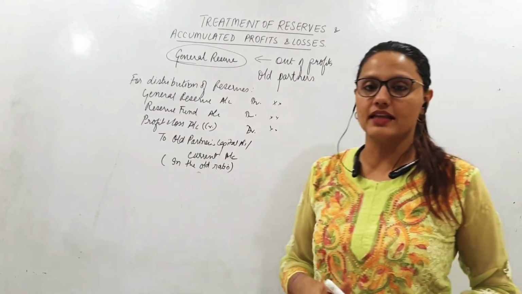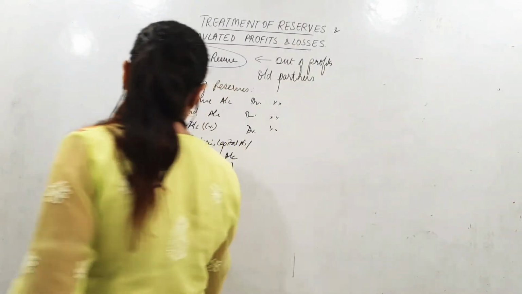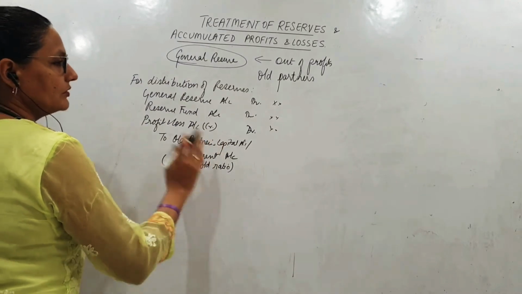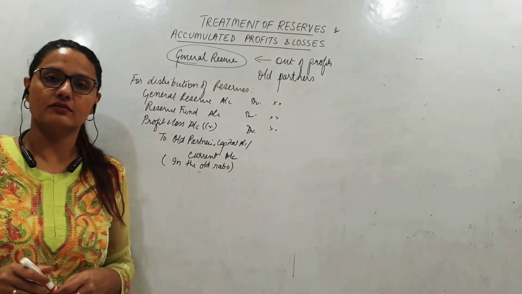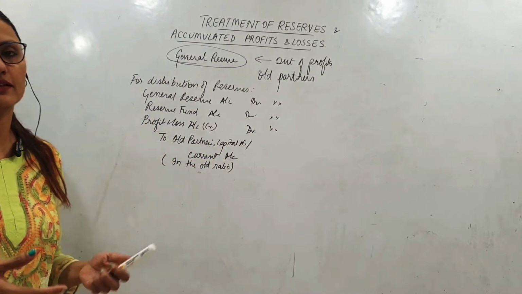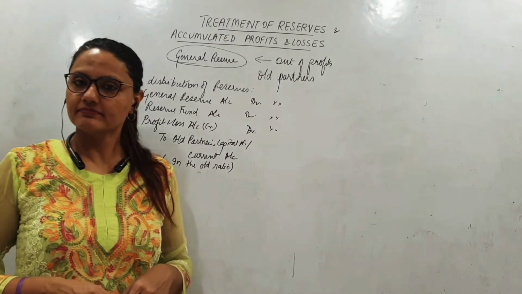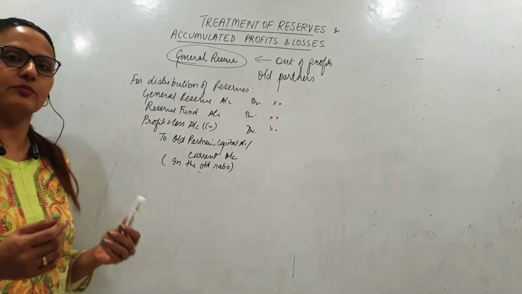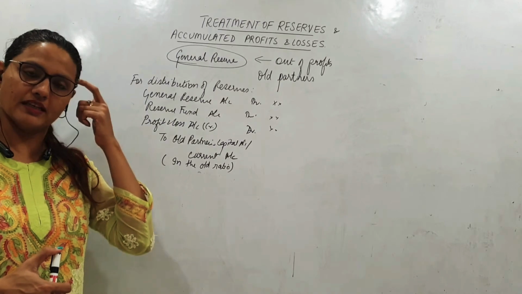Suppose there were partners A and B. So this will be credited to A's capital account or B's capital account, or if it is the fixed method, then the current account. Clear? So the reserves are distributed, the partners are happy.